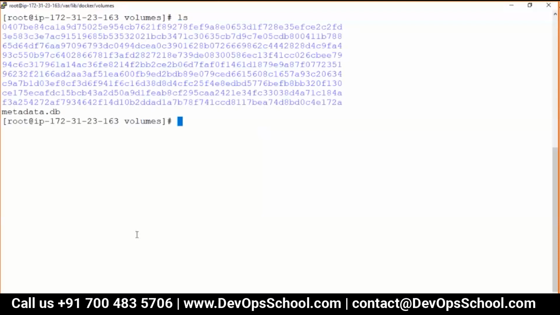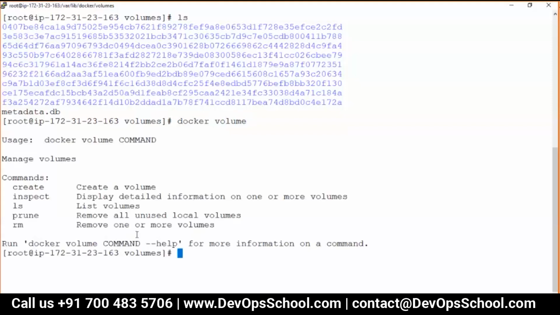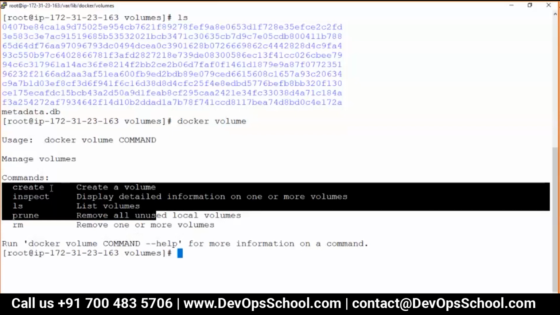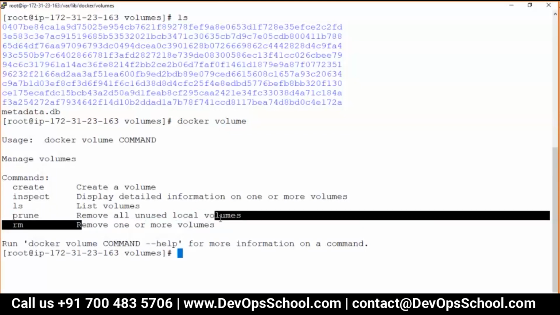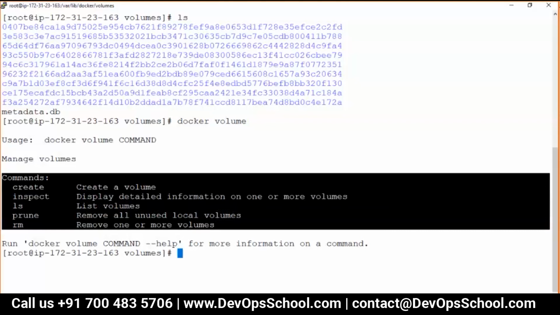For that we have commands, and one command you need to remember is docker volume. That's all. So docker volume will give you multiple subcommands. You can create a volume, you can inspect the volumes, you can list the volumes, you can prune unused volumes, and you can remove the volumes if you want. So these are the commands which will help you get it up and running.